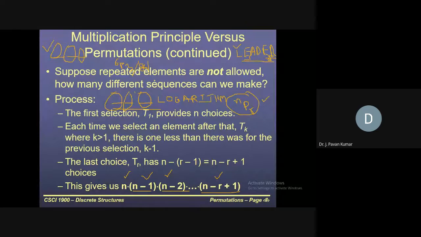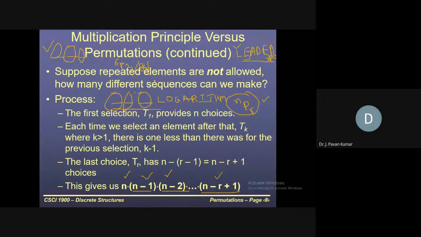Now I'll ask a question: in how many ways can 6-letter words be formed from the letters of the word "leader"? Not 3-letter words, but 6-letter words. What's the answer? 6 factorial by 2 factorial.